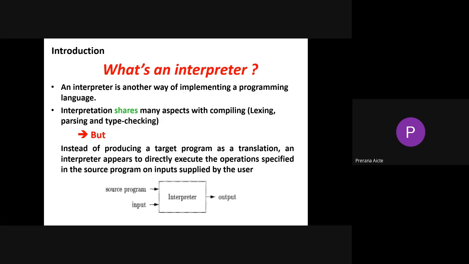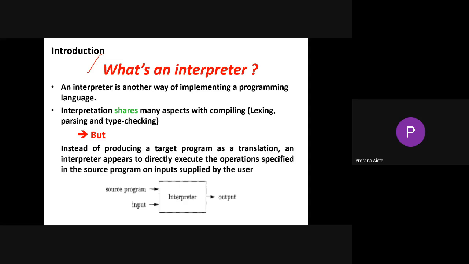We have two siblings, the compiler and the interpreter, and so far we have only talked about the compiler. A compiler is a language translator which converts a source program or high level program into a target program. Another sibling of the compiler is the interpreter. An interpreter is another way of implementing a programming language or language processing system.